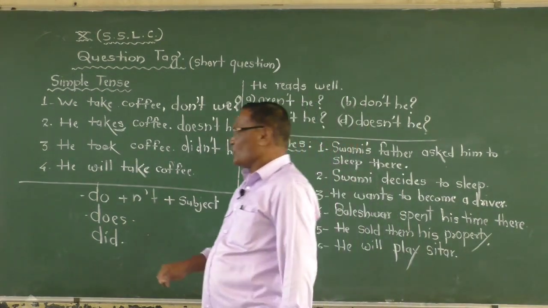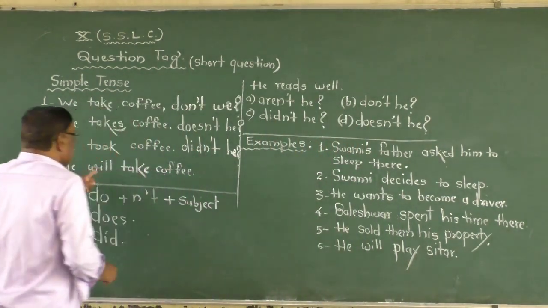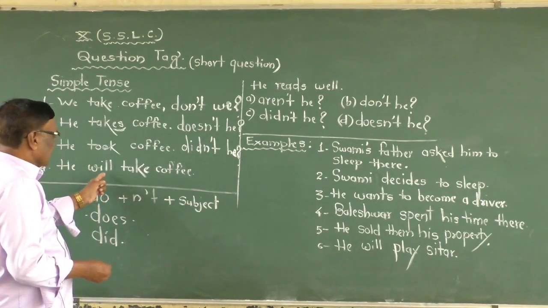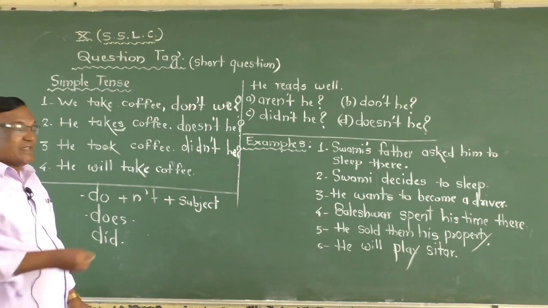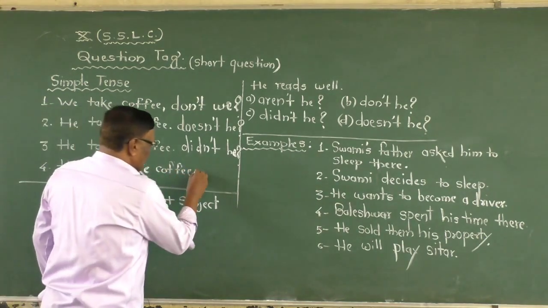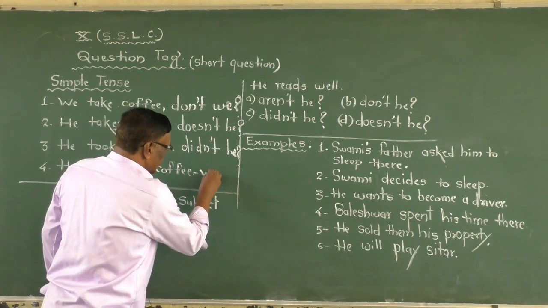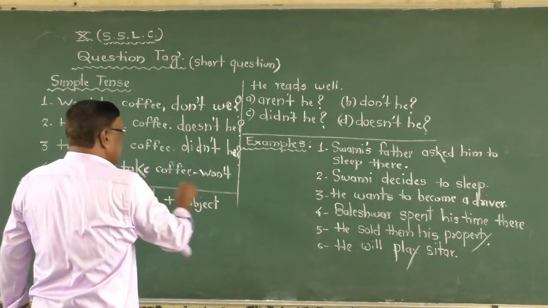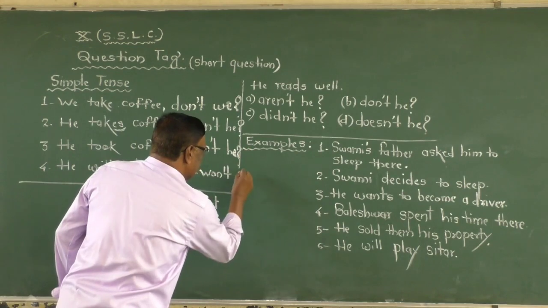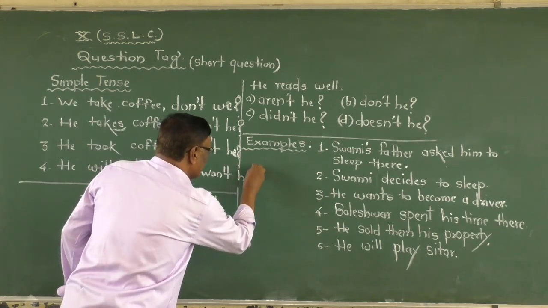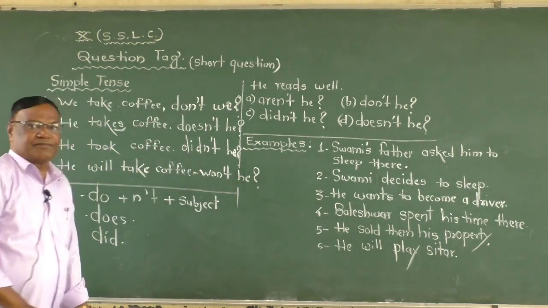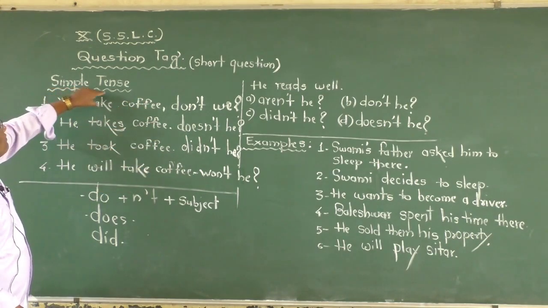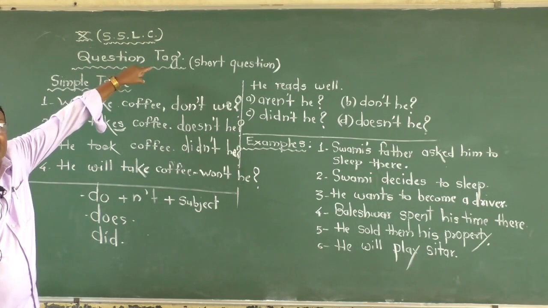But what about the future tense? Future tense has a specific word. Now, how do you know that it is a future tense? Shall and will. And if it is a will, you just know won't. Won't. Write the subject there. He, question mark. Won't he? Now, this is the formation of what? In a simple tense, the question tag.